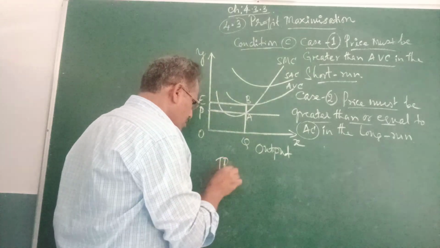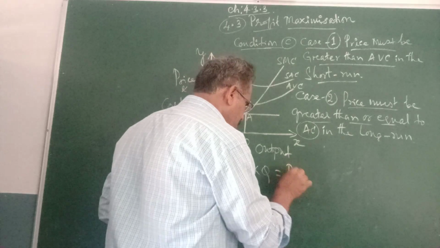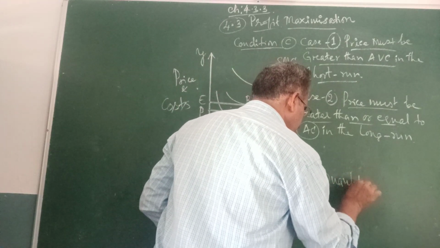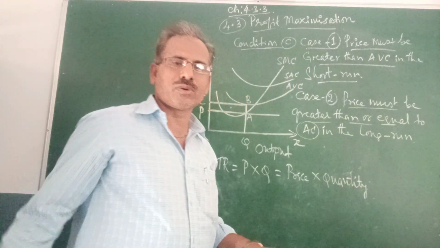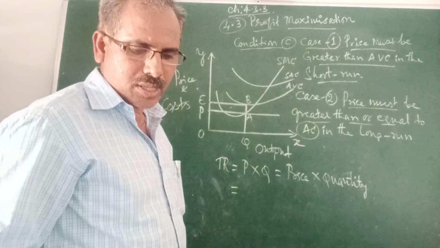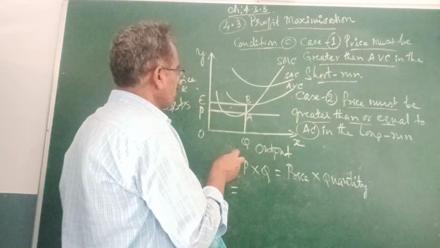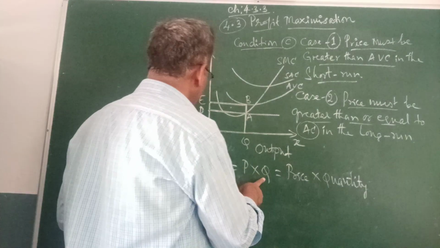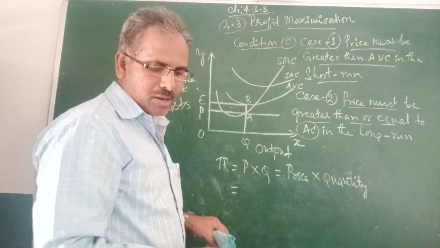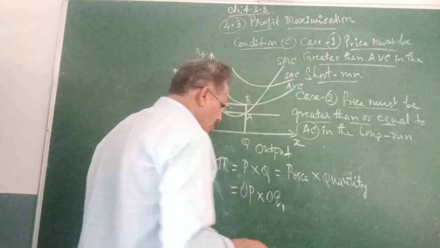First, total revenue is price into Q, that is, price in the market into quantity of output. Quantity of output is to be calculated. Here P into Q is price and also quantity, that is OP and OQ1.